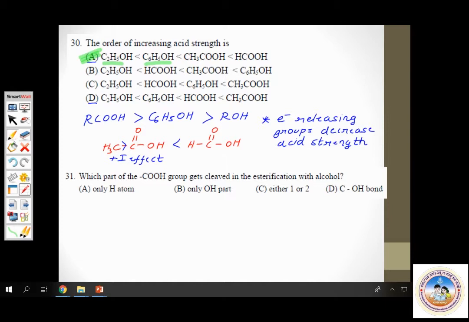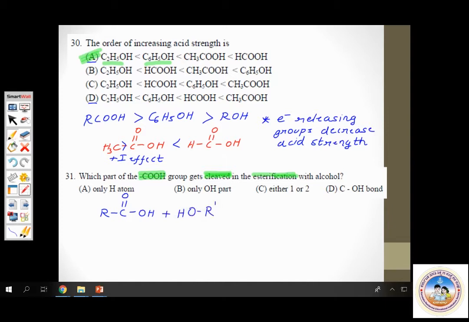Okay, we shall now come to question number 31. Which part of the COOH group, the carboxylic acid group, gets cleaved, or broken, during the esterification reaction? So which part of the COOH group is cleaved during the esterification reaction? Another important question. Please write down. Let me show you which bond is cleaved or broken during esterification. A carboxylic acid is made to react with an alcohol.